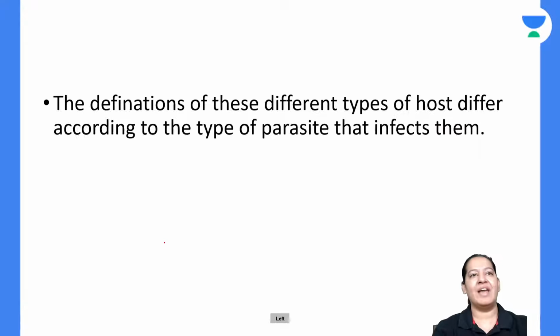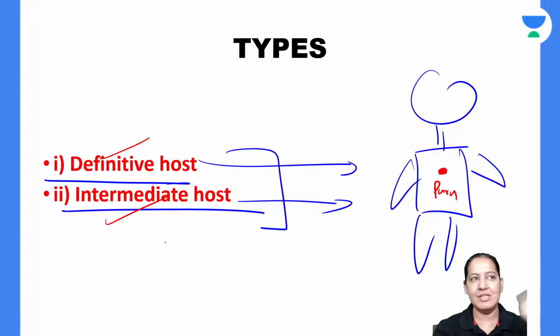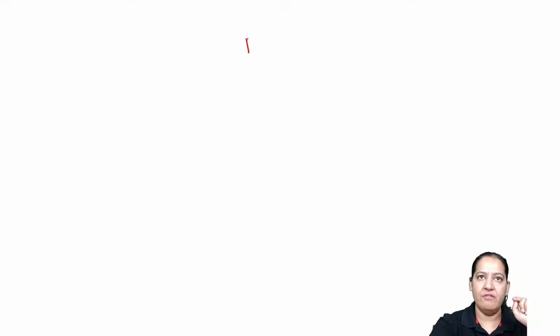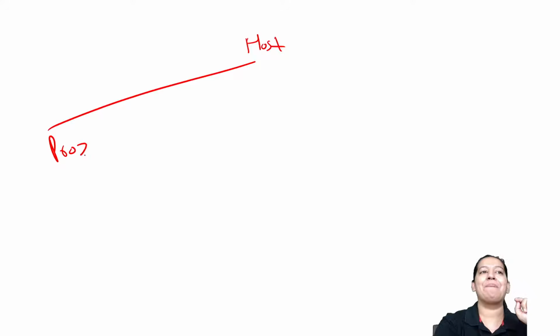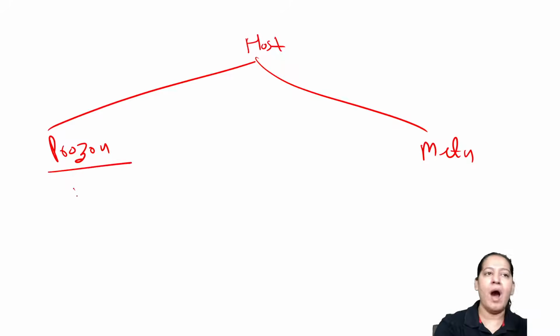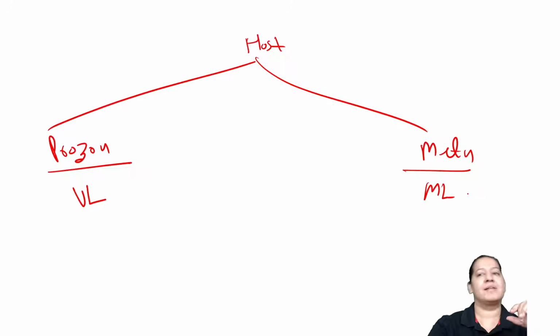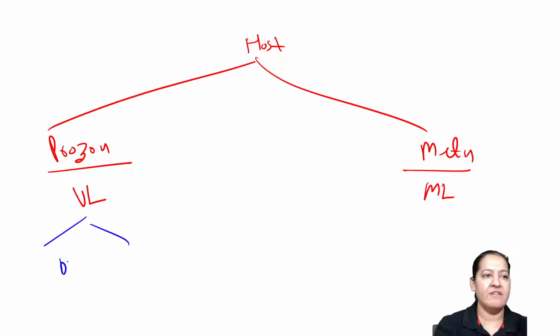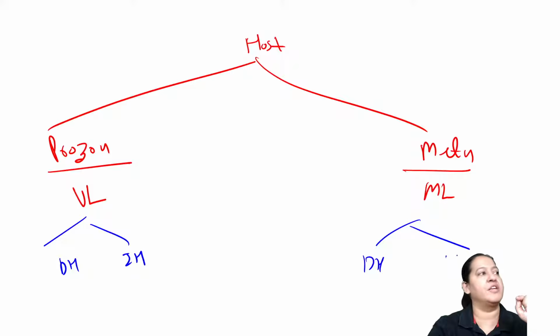We cannot define it in one definition. There is no one definition. The definition for definitive host and intermediate host is different for protozoa, and different for metazoa. So that's why understanding classification is a must. Protozoa are the unicellular parasites, we have understood them. Metazoa are the multicellular parasites, we have understood them. Now what is the definition of definitive host and intermediate host here, and here?